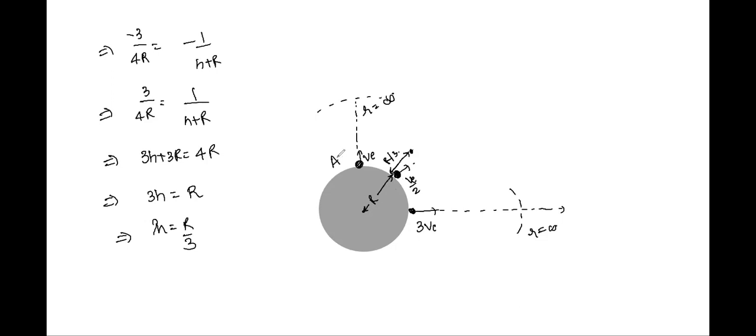Let me name them: case 1, when the body is projected with Ve or escape velocity. Here the body is projected with 3Ve. In both cases it goes into the interstellar space, whereas when it is projected with a velocity Ve by 2, we are getting that it reaches the height r by 3.